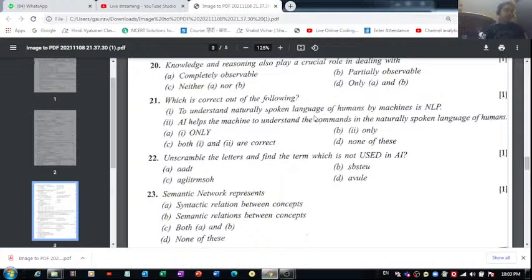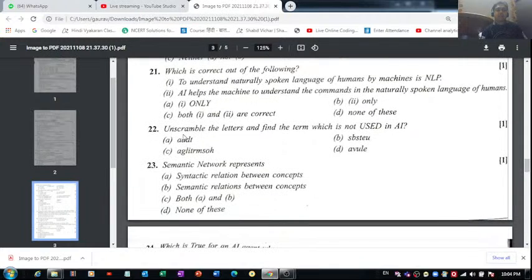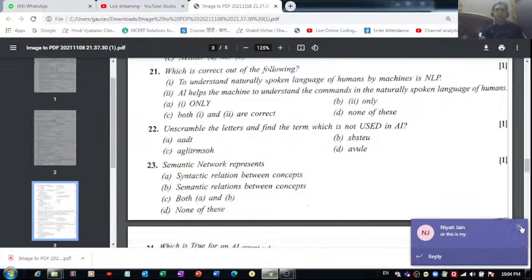Question number 21 is which is the correct out of the following? So the first one is that understanding naturally spoken language of humans by machines is NLP. That is absolutely correct. Then AI helps the machine to understand the commands in naturally spoken language of humans. That is also correct. So the correct option for question number 21 is option C. Absolutely right.